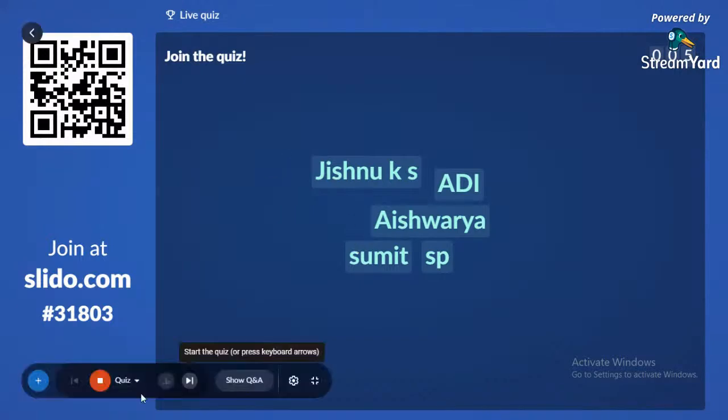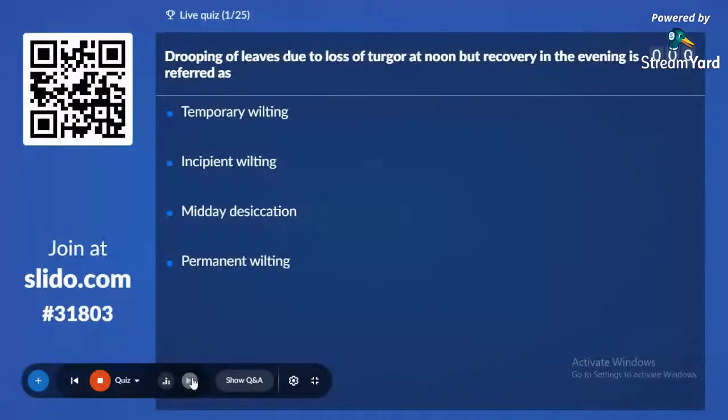So starting the quiz in 3, 2, 1, and I am starting the quiz. First question on the screen. Drooping of leaves due to loss of turgor at noon, but recovery in the evening is referred to as option A, temporary wilting, option B, incipient wilting, option C, midday desiccation, and option D, permanent wilting. 10 seconds remaining for answering this question.